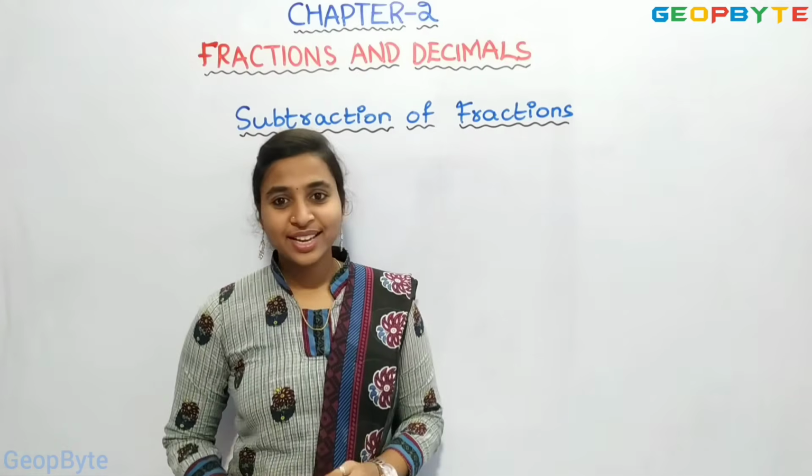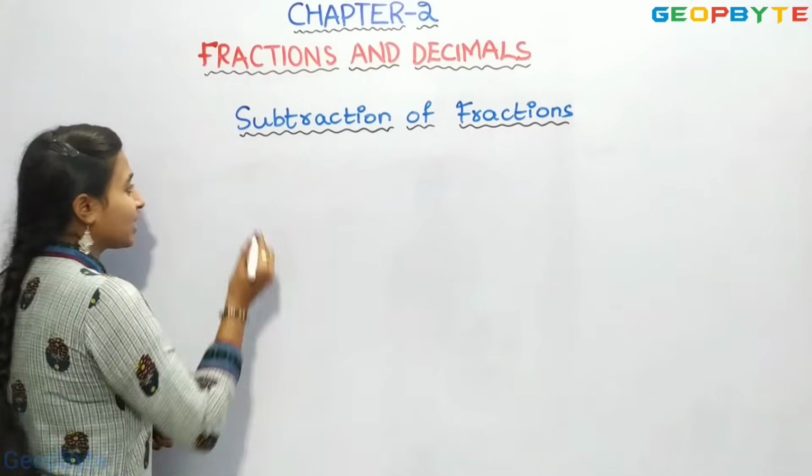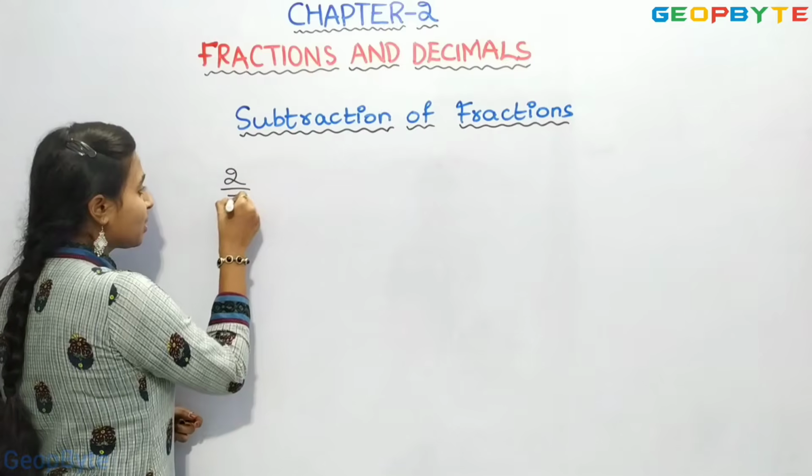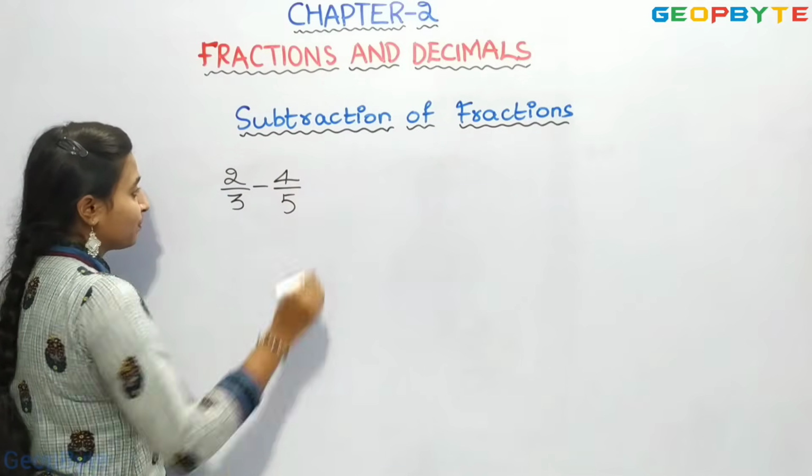Now let us see subtraction of fractions. Let us take two fractions, 2 by 3 minus 4 by 5.